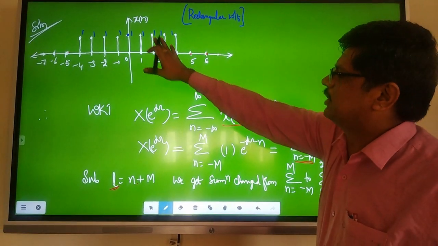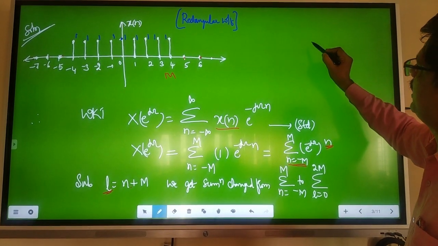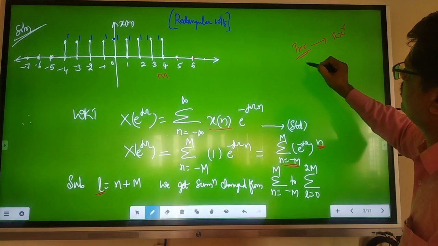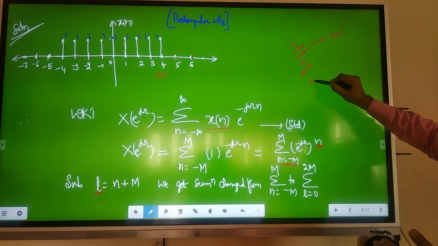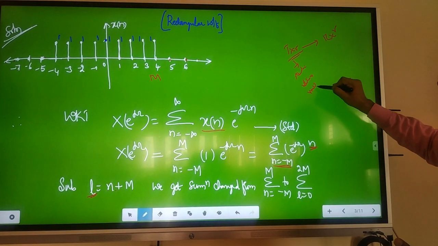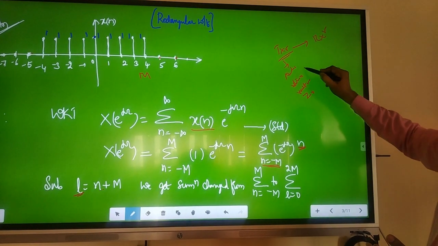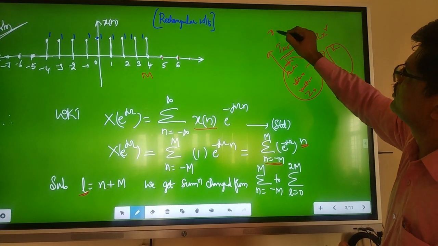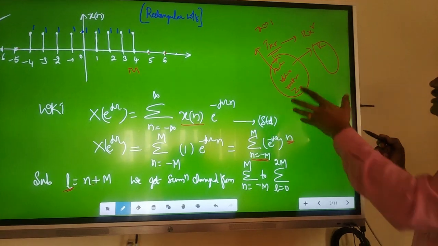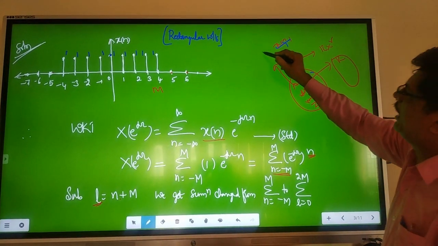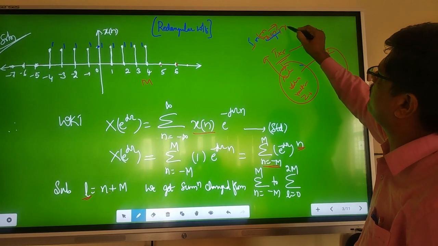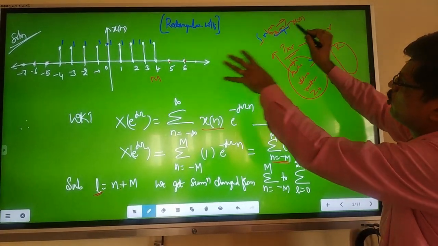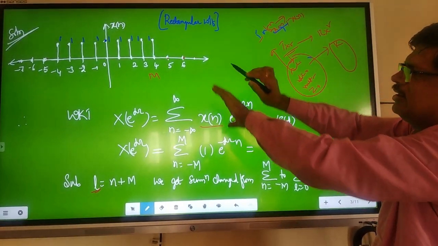Whenever a signal x of n is transmitted from transmitter to receiver, whether it is audio, video, multimedia, or Zoom, whatever you say, basically this is nothing but signals. All of this is nothing but information, and information is basically signals in the time domain. Now, if you do the things in Fourier, what is it in the signal time domain?